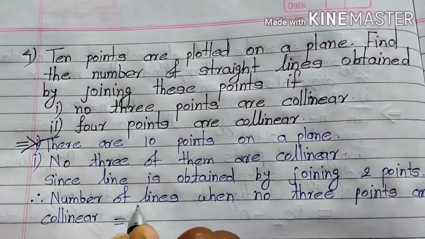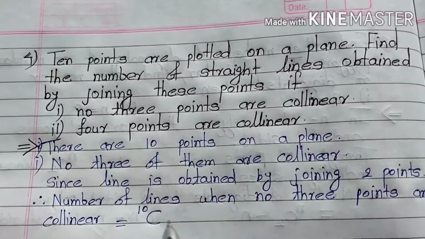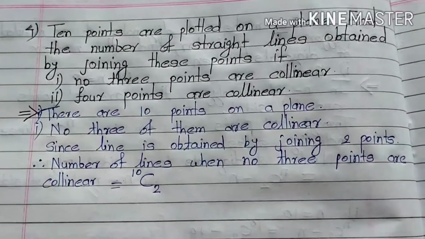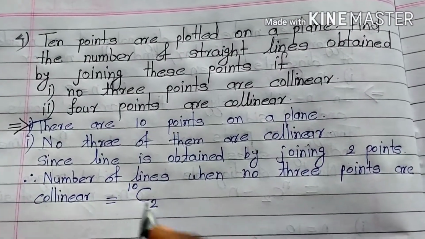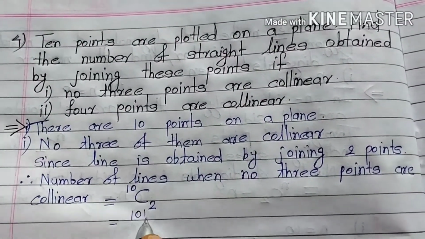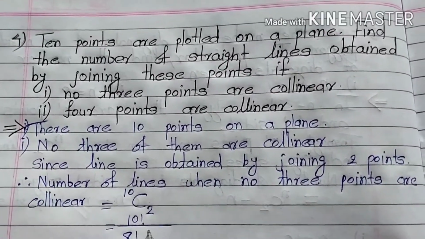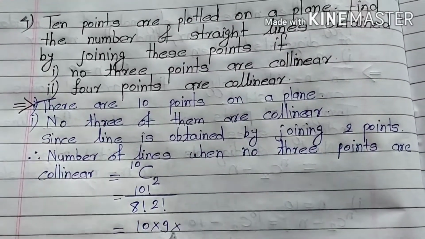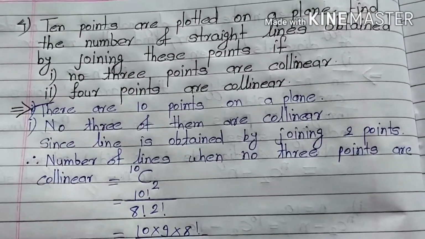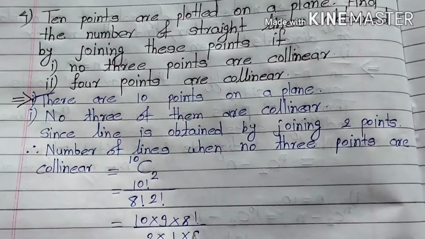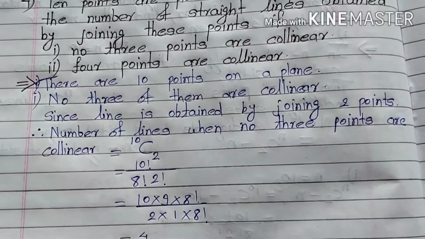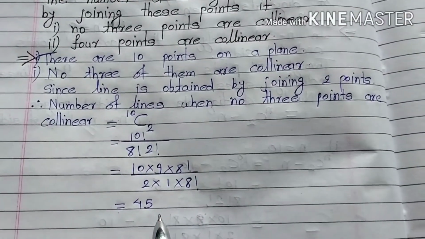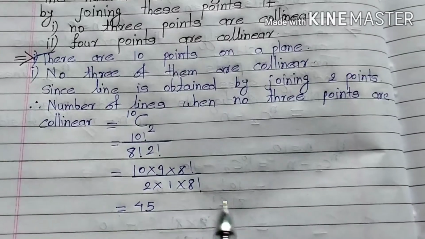is equal to, there are 10 points and by using 2 points one line can be drawn. So this is 10C2, 10 factorial upon 8 factorial into 2 factorial. So this is 10 into 9 into 8 upon 2 into 1 into 8 factorial, and our answer is 45. So when no 3 points are collinear, then 45 lines can be drawn.